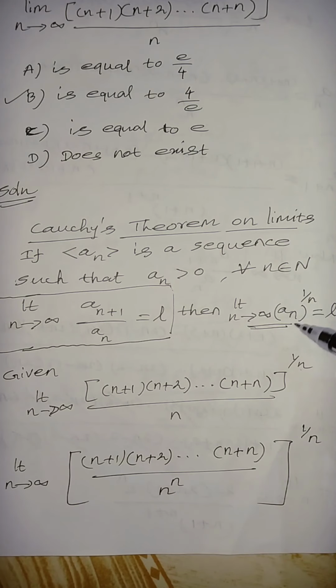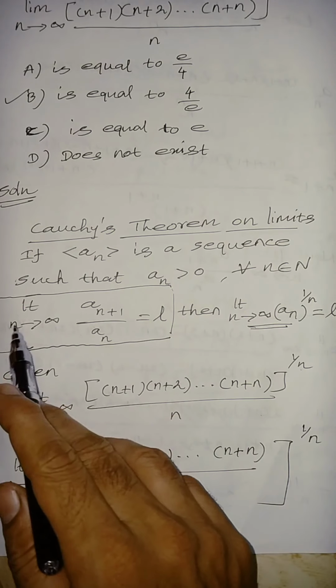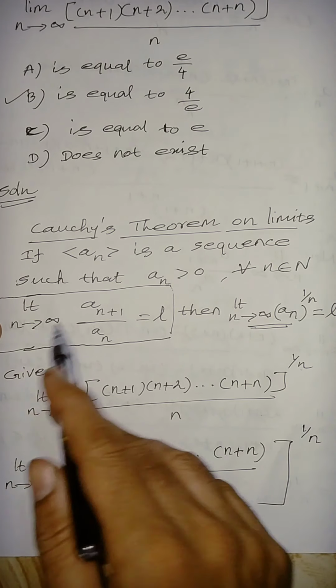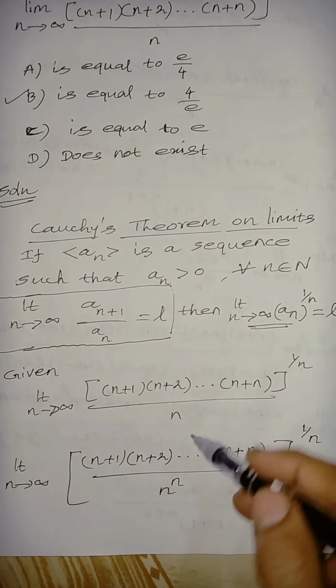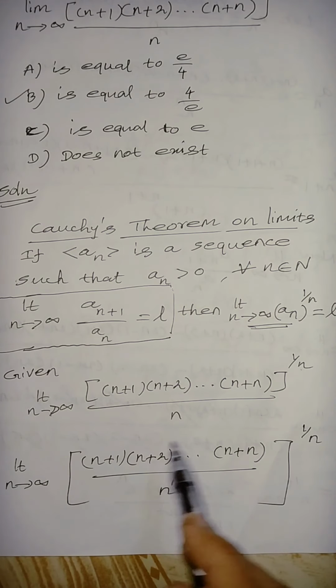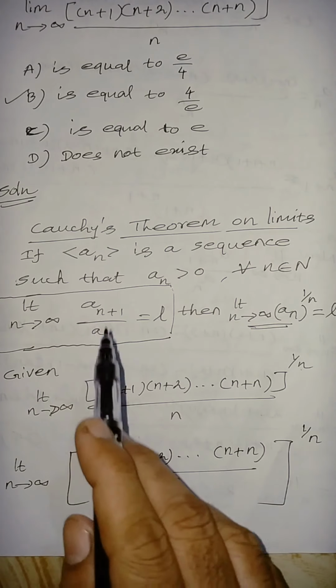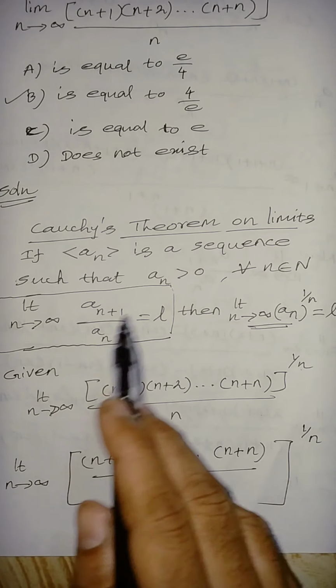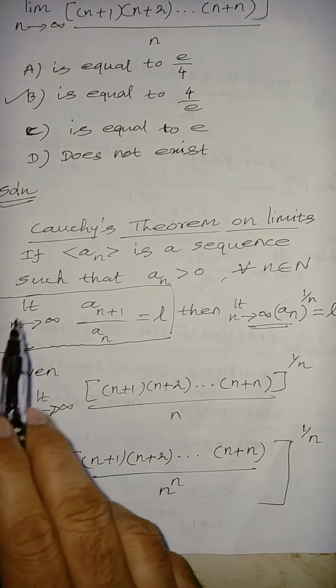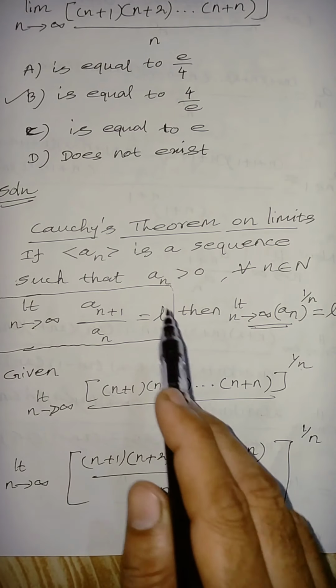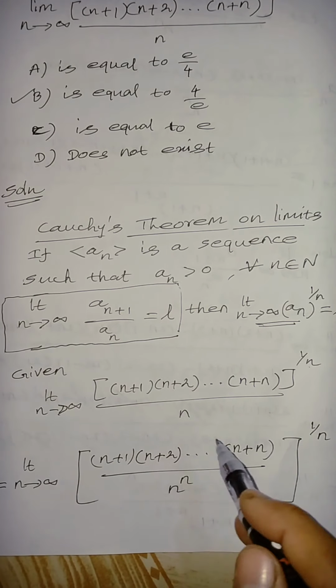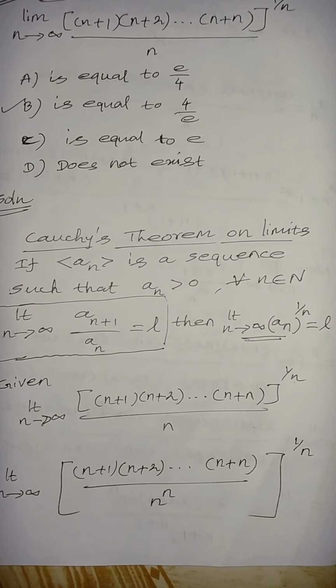Using this, the problem is of this form, and this is nothing but an. So we have to find an plus 1, then divide by an, then applying the limit n tends to infinity, we get some limit value L here. Please note this.